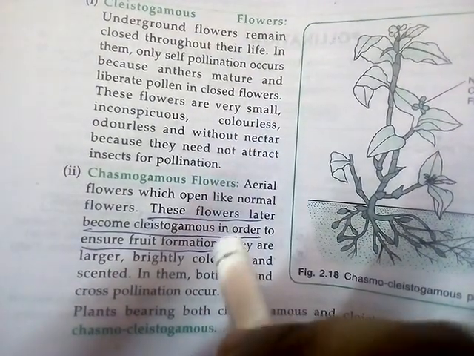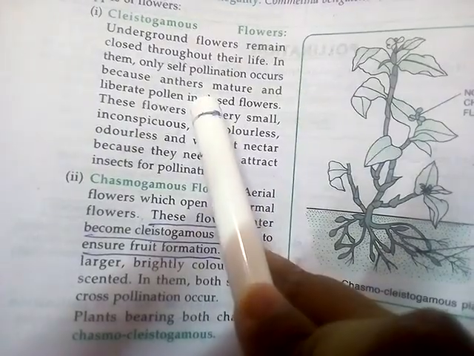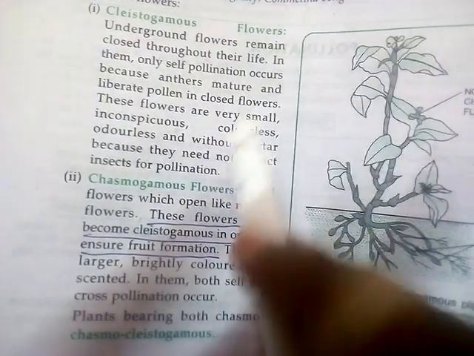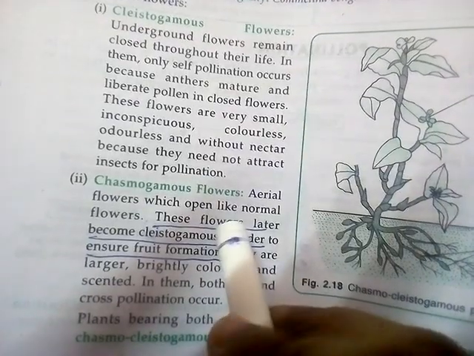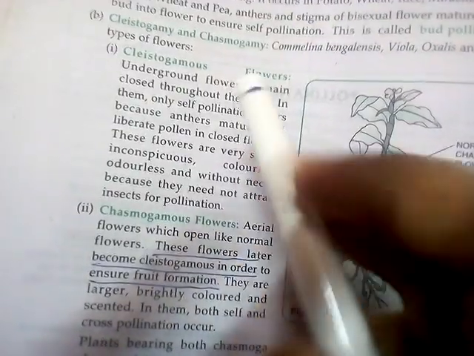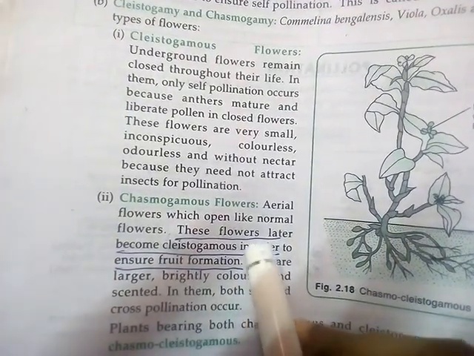During fruit formation, these chasmogamous flowers become closed, just like cleistogamous flowers.